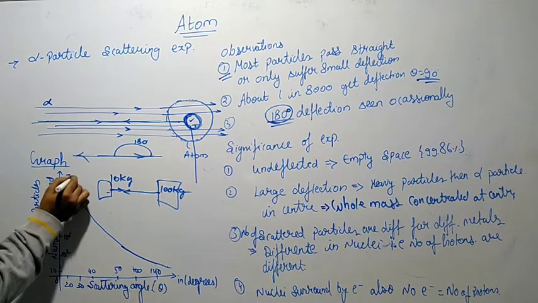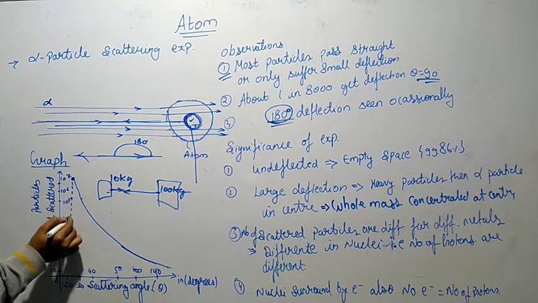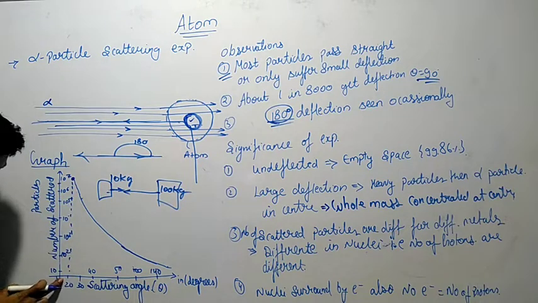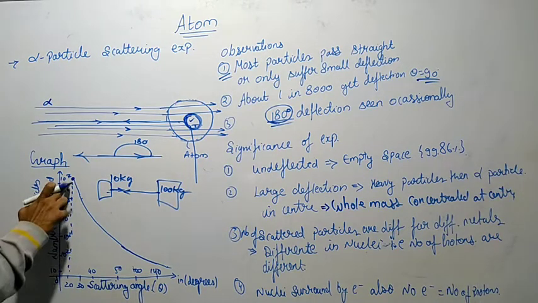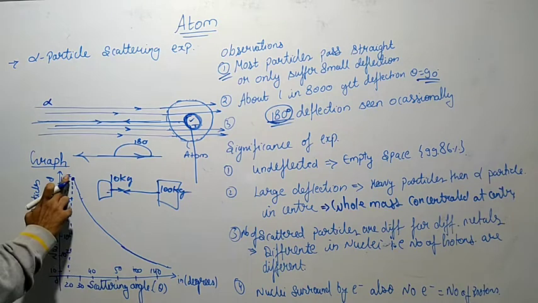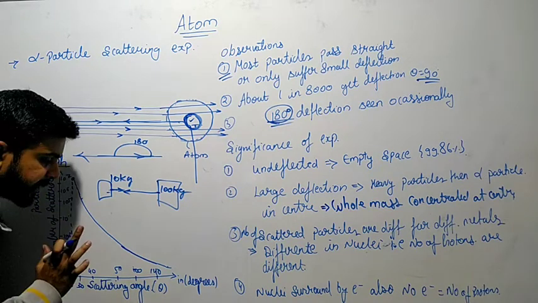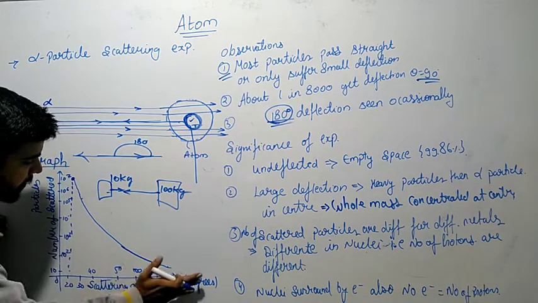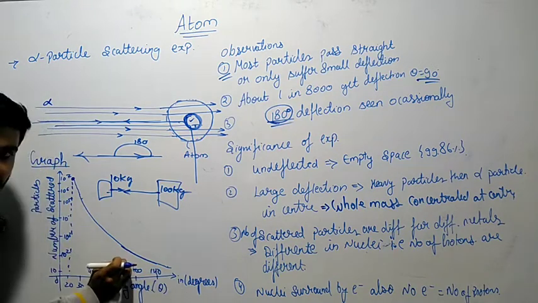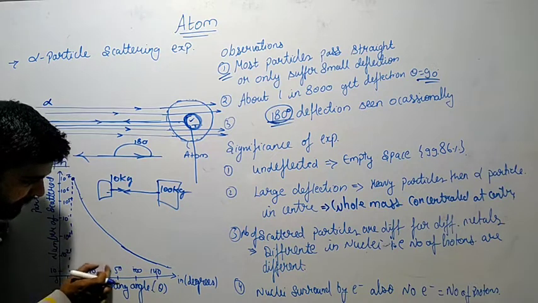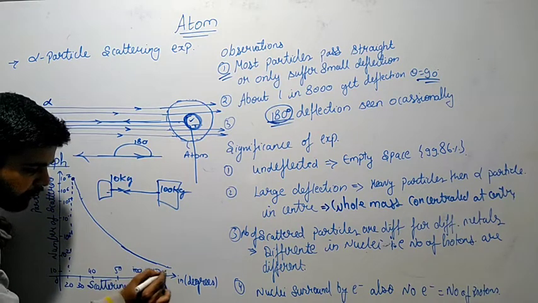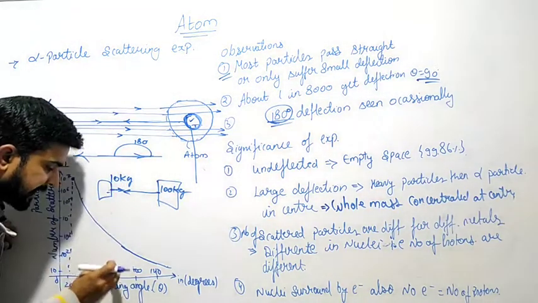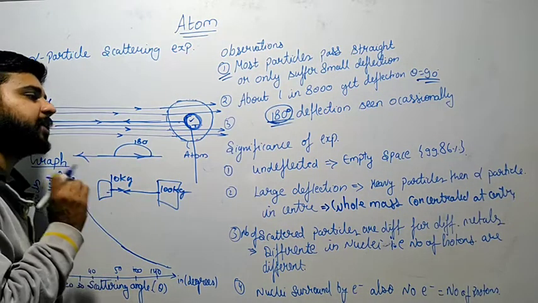More particles are scattered at very low angles, which means almost undeflected. If the angle of scattering increases, the number of particles decreases, which means very few particles scattered more than 140 degrees or 100 degrees. The rest of the particles got almost undeflected.